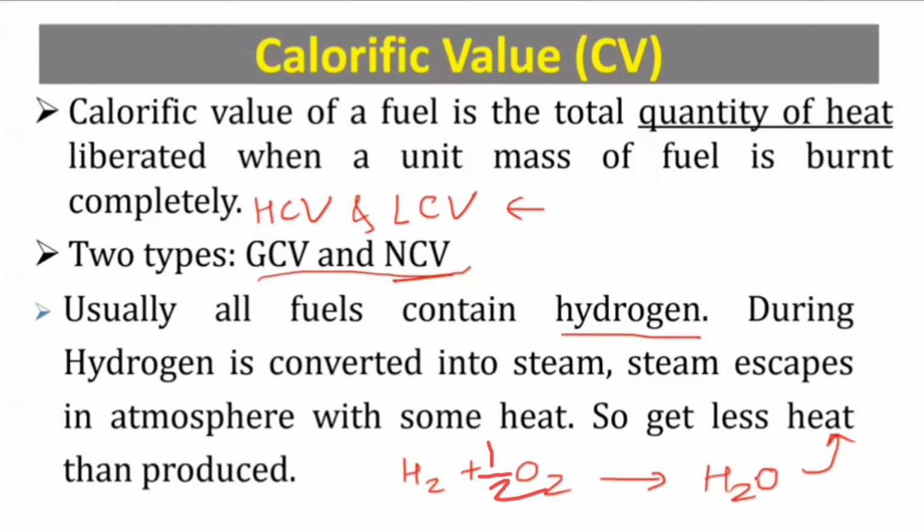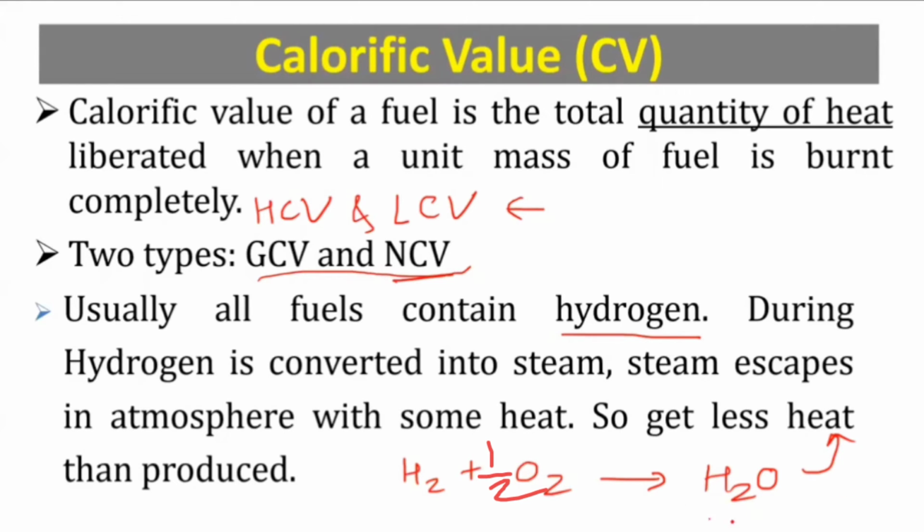So how much heat is being taken away by that water? If we could collect those water vapors, condense them and cool them, and get that heat also, then that total heat is called as gross calorific value. It means the heat generated by direct combustion of fuel, as well as some more heat which was being lost, which was getting escaped.